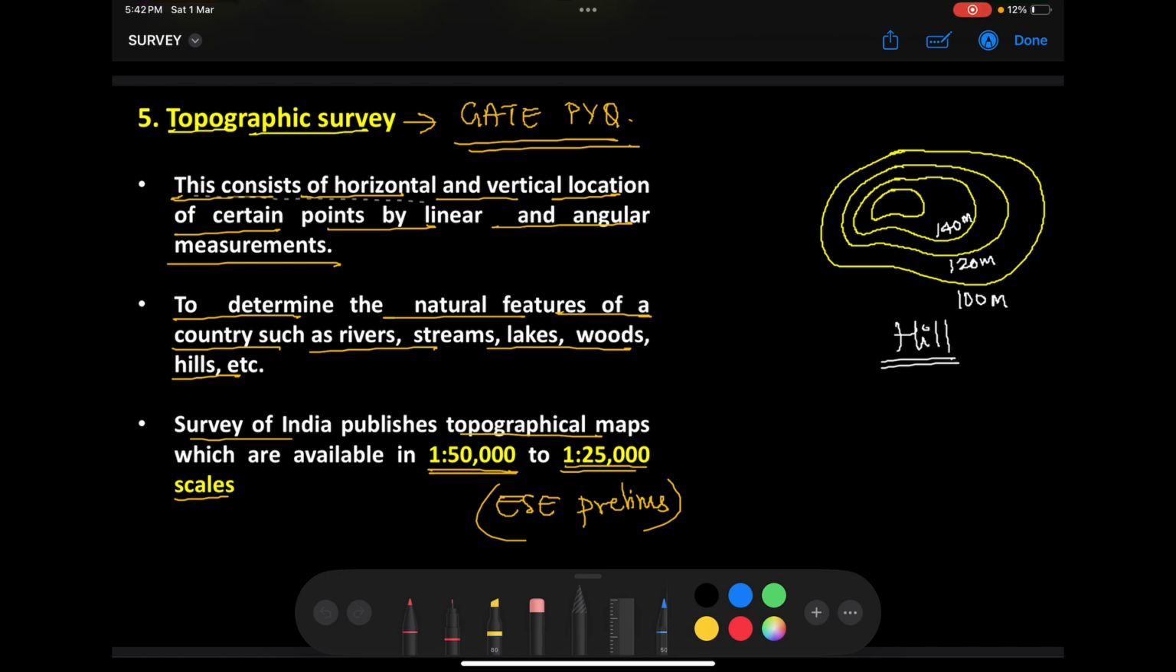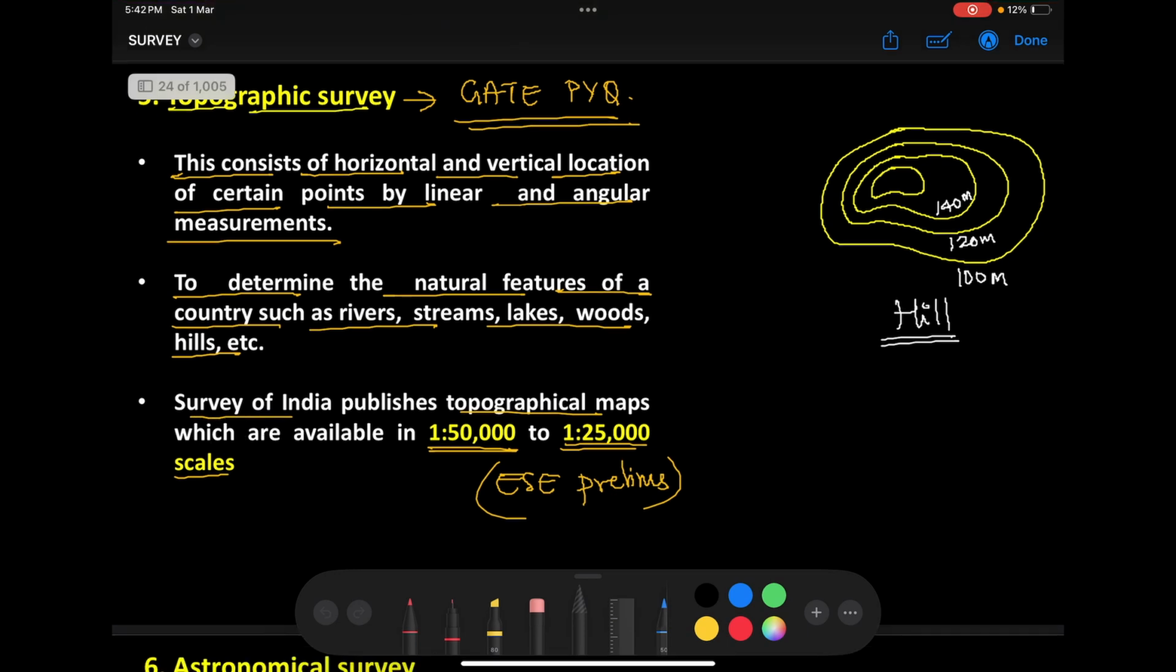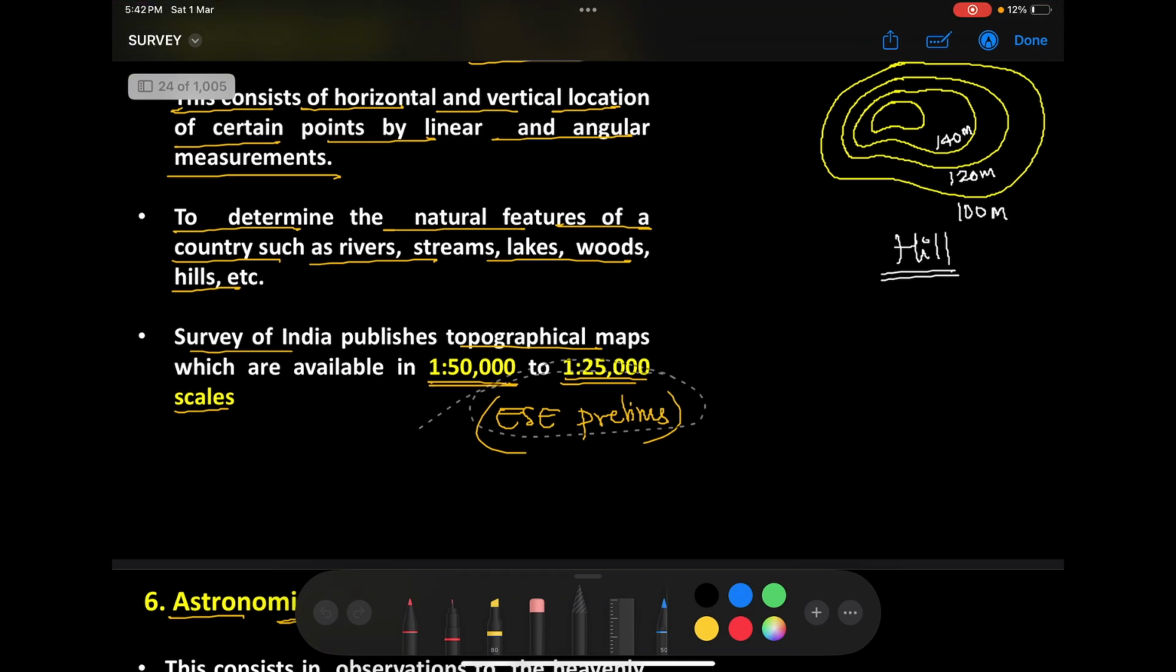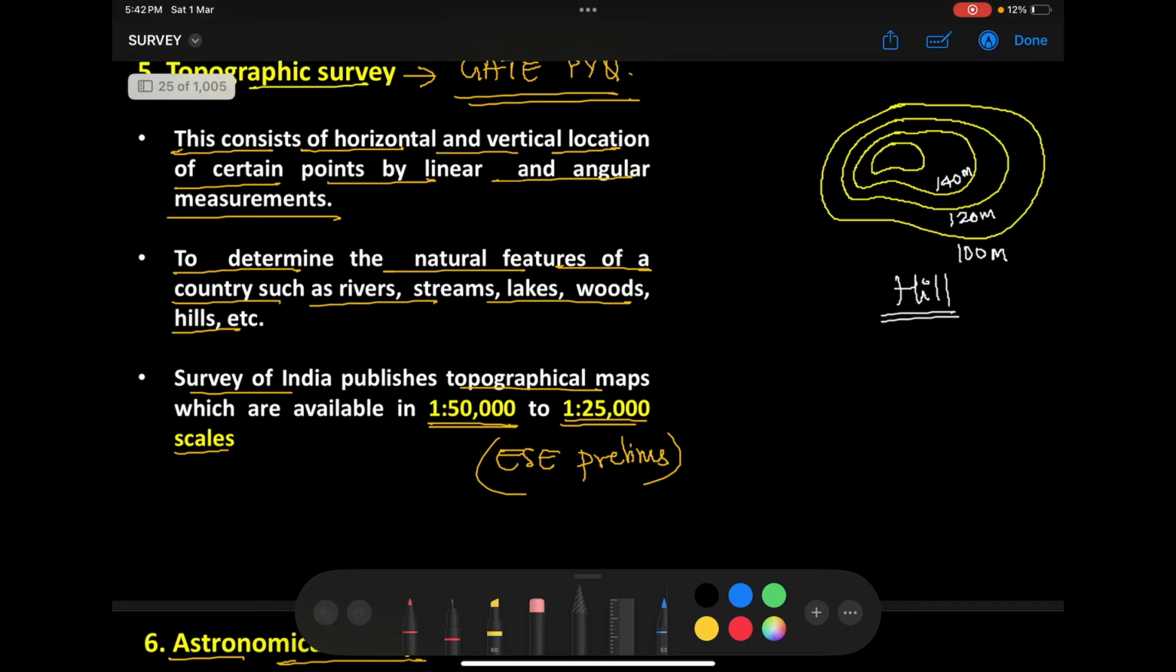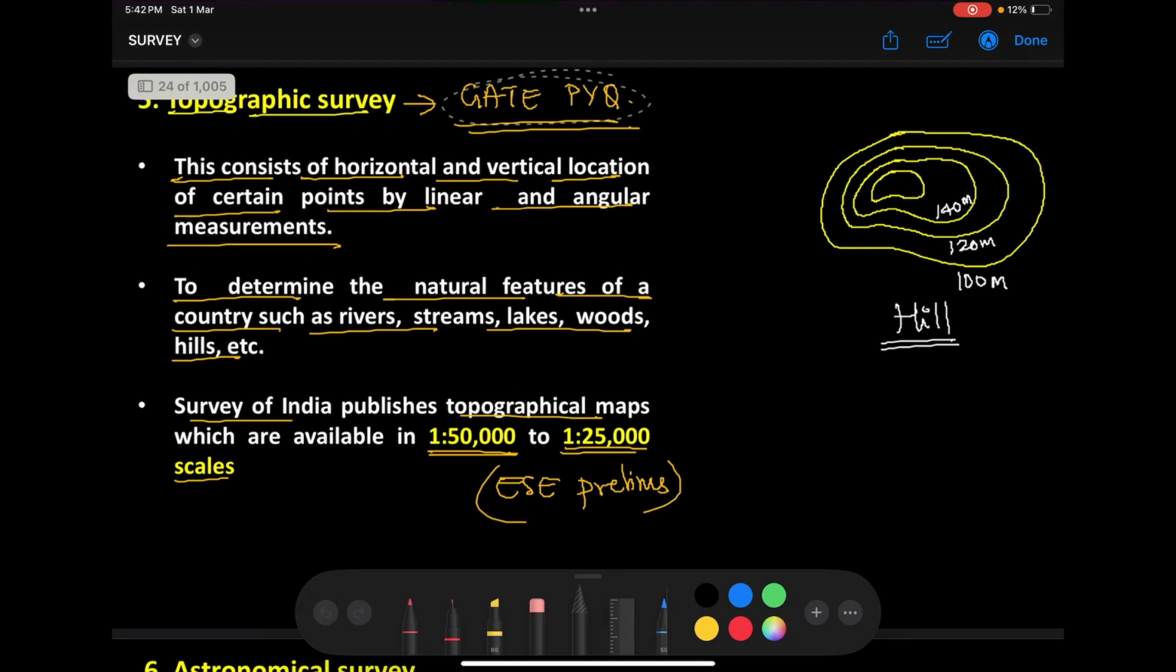This consists of horizontal and vertical location of certain points by linear and angular measurements. Why do we do this? To determine the natural features of a country such as rivers, streams, lakes, woods, etc. Please remember, Survey of India publishes topographical maps in scales ranging from 1:50,000 to 1:25,000. This was a previous year ESE prelims question, and it was also asked recently in the GATE examination. How questions in GATE will come, I will discuss at the end of this discussion. That is topographic survey.